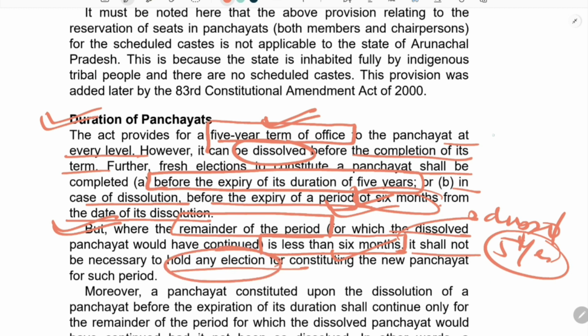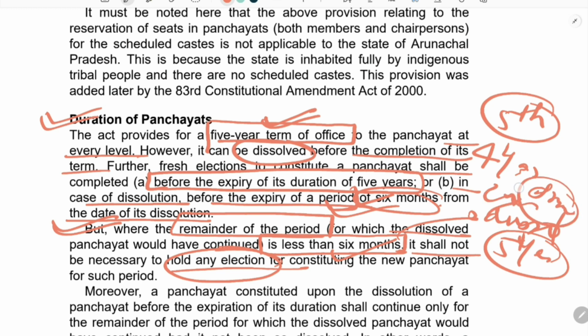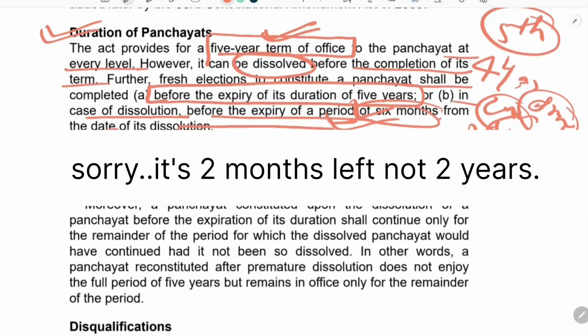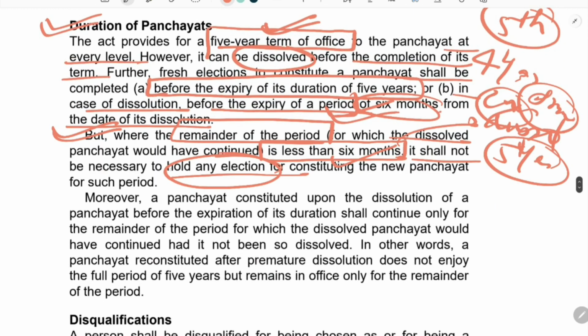For example, the term is 5 years and the panchayat has completed the tenure of 4 years and 8 months. The 2 months are remaining. Then it is not necessary to hold any election, because the tenure left is only 2 months, which is less than 6 months. So this is another concept which we have to keep in mind.